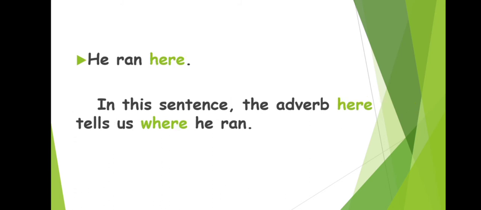Now the next one. He ran here. In this sentence, the adverb here tells us where he ran, to which place. So here is the adverb which is giving more meaning to the verb ran. Ran is the verb, and here is the adverb, and here tells us where he ran. So in this sentence, the adverb here tells us where he ran.